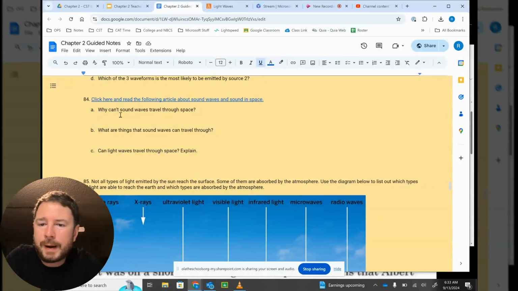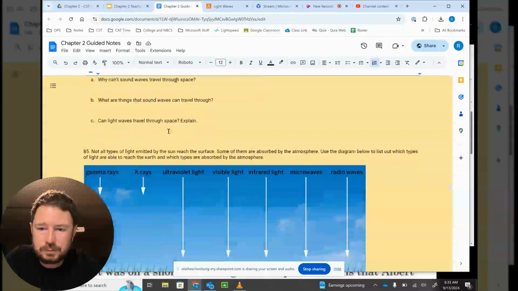First question, why can't sound waves travel through space? Second question, what are things that sound waves can travel through? Third question, can light waves travel through space? Explain. So click on the article and read it. Keep these 3 questions in mind as you read. Once you're done, come back and answer the questions.